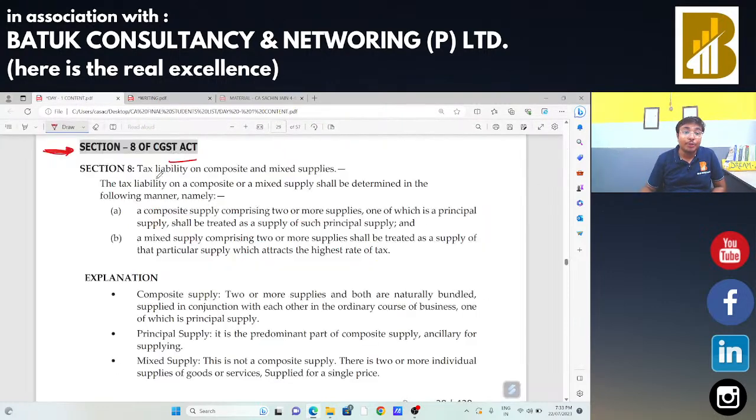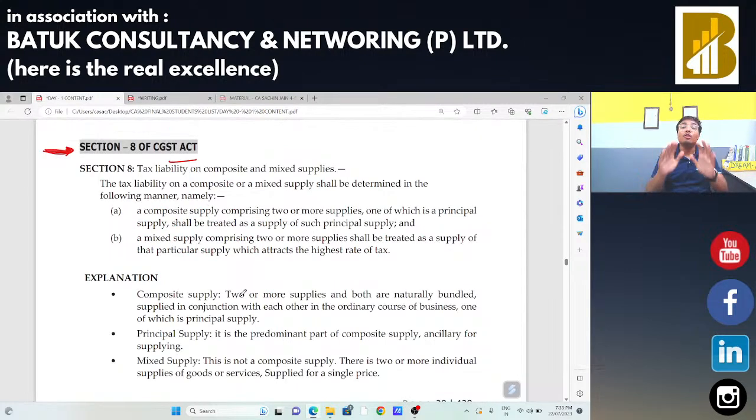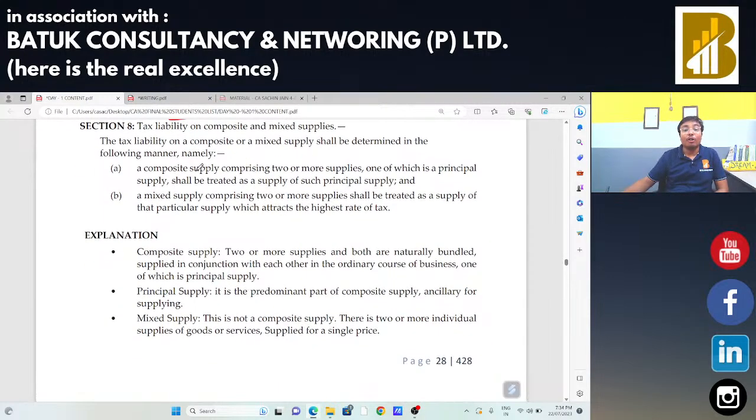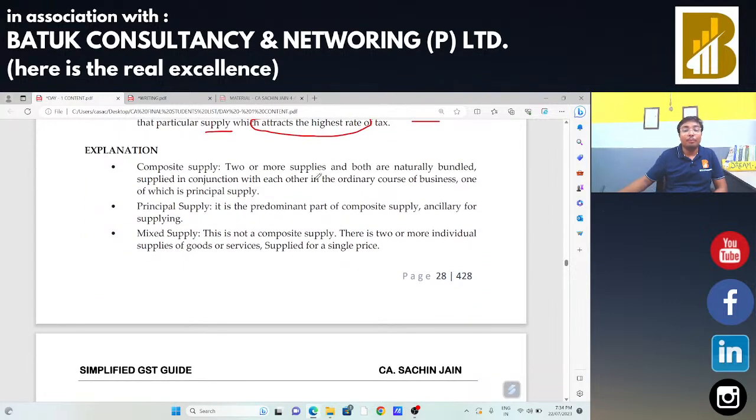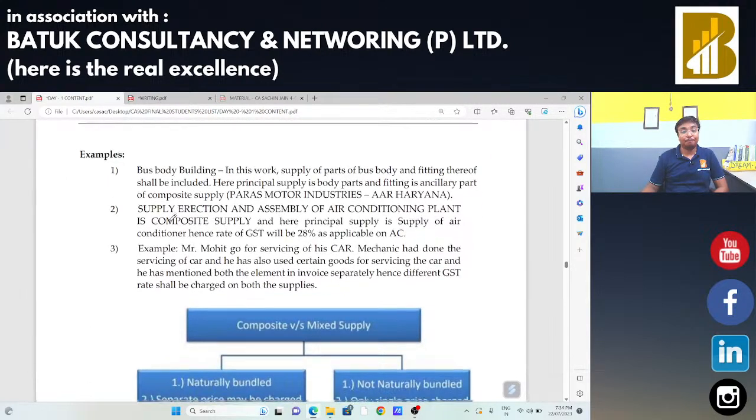Okay. Now we are going to read the same from the study material, although we had covered everything about composite and mixed supply. A composite supply is two or more supplies: one is principal supply and another is your ancillary supply. In case of mixed supply, two or more supplies are there, and the supply that is principal attracts the highest rate of tax. Composite supplies are naturally bundled and supplied in conjunction with each other in the ordinary course of business. Principal supply is your predominant part, your mobile phone. Mixed supply is not composite supply; two or more individual supplies are linked here.